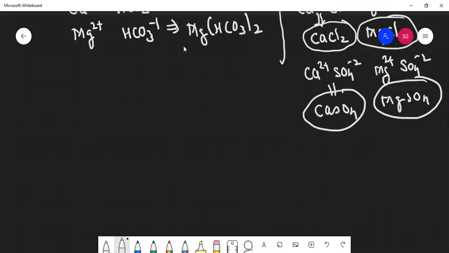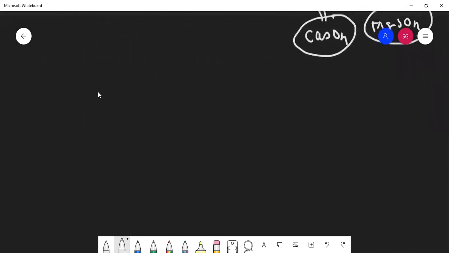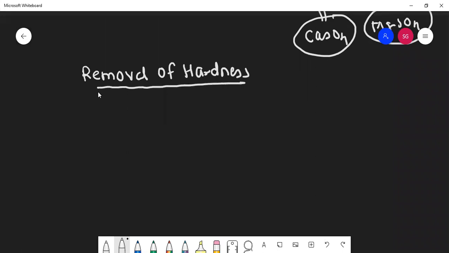Now students, we have seen how to remove hardness. Removal of hardness of water in detail we are going to see in the chapter known as hydrogen, but I'll give you a little idea. Temporary hardness is removed by heating.